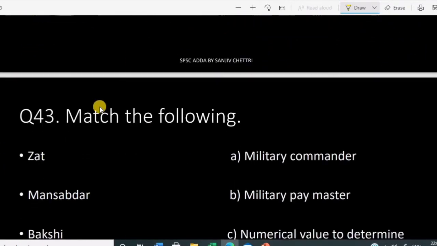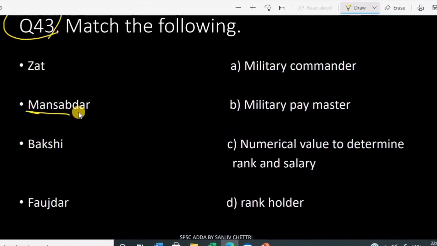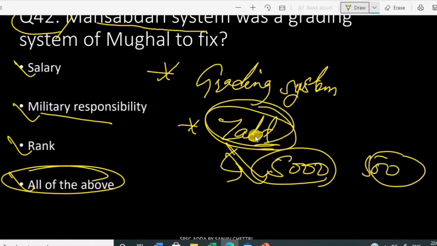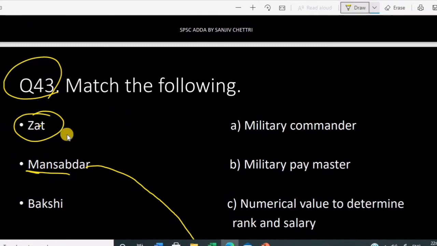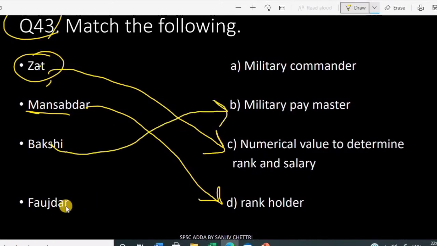So 43, match the following. We have to match here. Mansabdar, we just came through this, rank holder. I said zabt, but it was not zabt, it was zat. So zat means a numerical value to determine rank and salary. Bakshi was the military paymaster. And the Faujdar was the military commander. These are some of the terms which are very important.